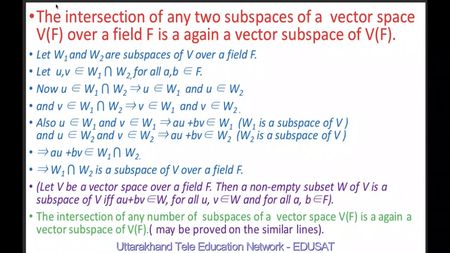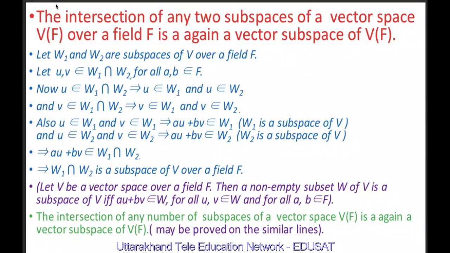is a subspace of V, and we know that a non-empty subset W of V is a subspace of V if and only if au plus bv belongs to W. That means W is a subspace if au plus bv belongs to W, and if au plus bv belongs to W, then W is a subspace of V.